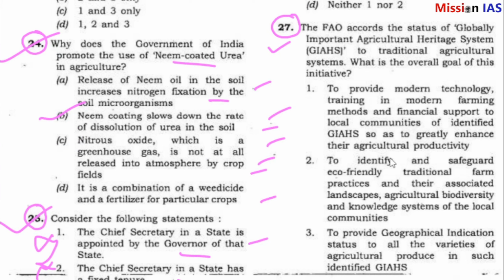Question number 27. The FAO accords the status of Globally Important Agricultural Heritage Systems, GIAHS, to traditional agricultural systems.